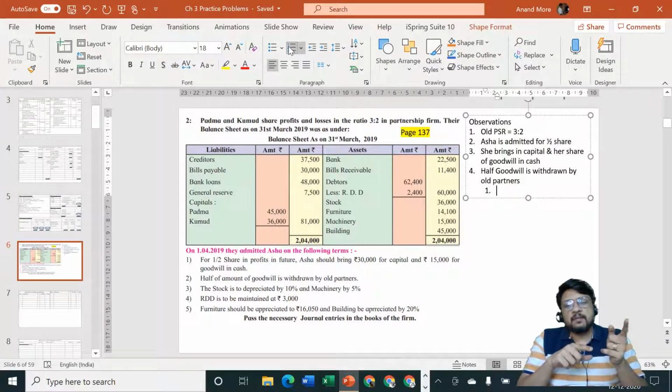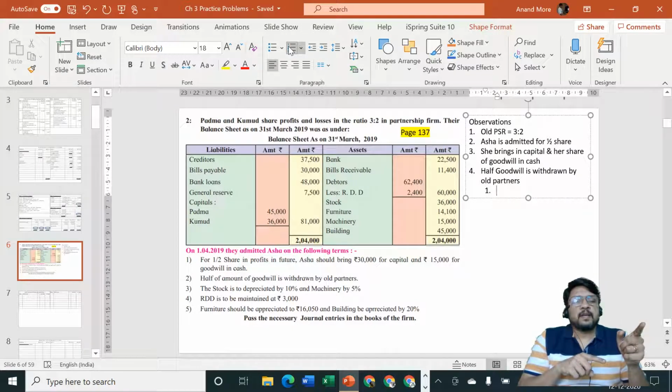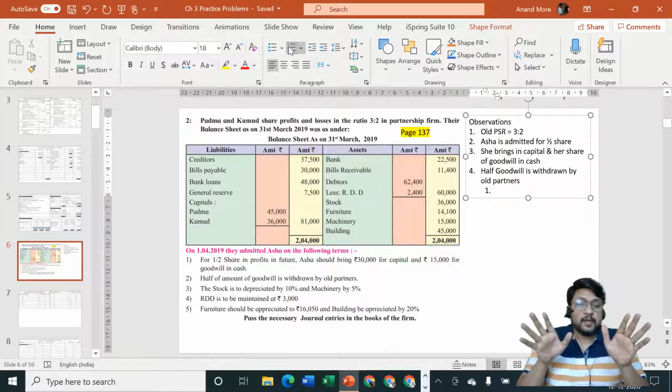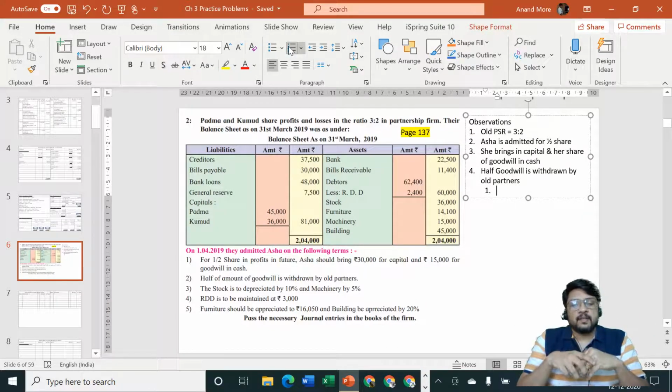So the entry will be old partners capital account debit to cash or bank account, and the amount will be half of whatever is the amount of goodwill they have received, debited to their capital account and credited to cash or bank account. I am repeating again. So in this problem, goodwill will have three different things. It is premium method, and the partners are not retaining the goodwill in business, but partners are withdrawing the goodwill from the business, and they are not fully withdrawing it, they are withdrawing half of the same. So there will be three entries.